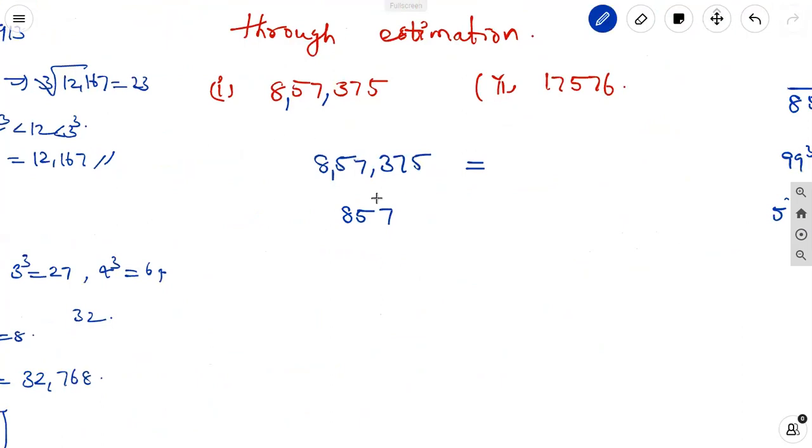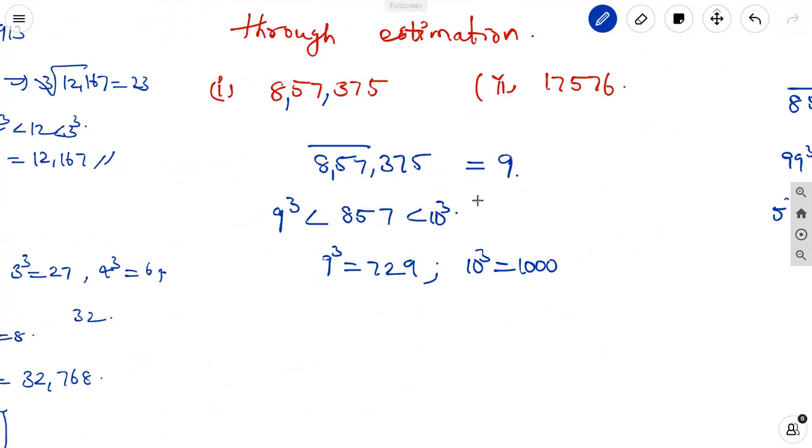So we know that 9 cube is equal to 729 and 10 cube is equal to 1000. So 857 lies between 9 cube and 10 cube. So for these numbers, here the digit is 9. And here 5 is there.